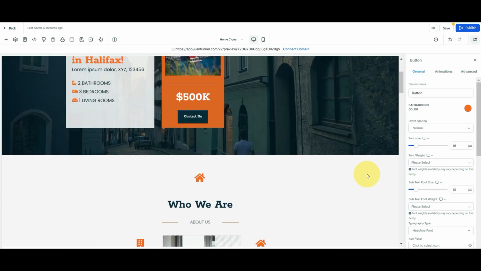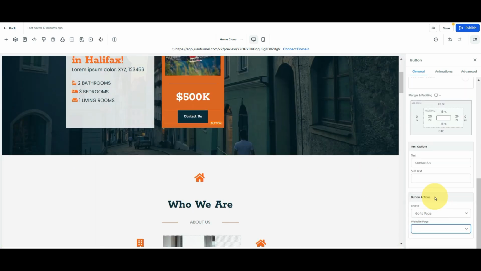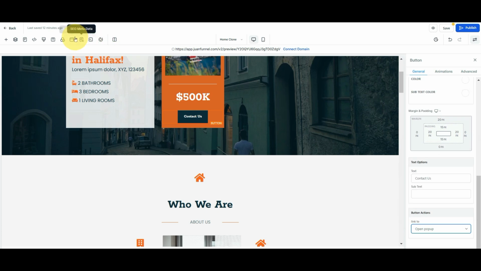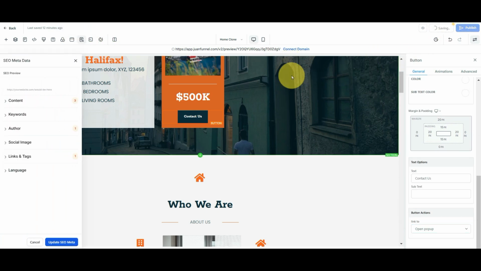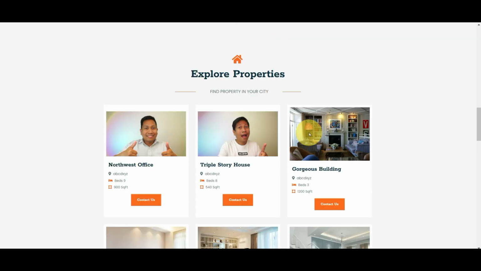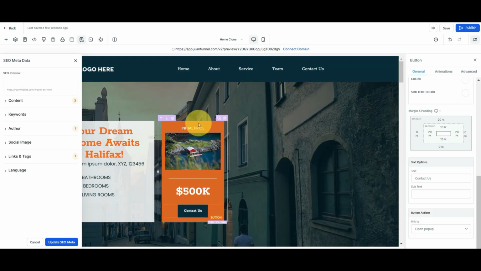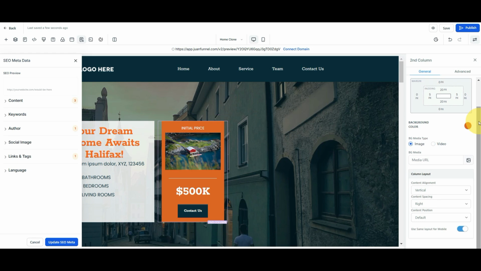So based on the website that we created, I think we're able to achieve this by creating a pop-up, an online form. I'll just say here, a pop-up, and then fill up the forms. Now I'll just click save, and this is how it looks. You can change the color, by the way. Just click this one and change the background color.